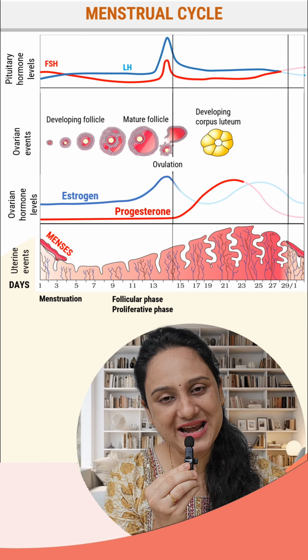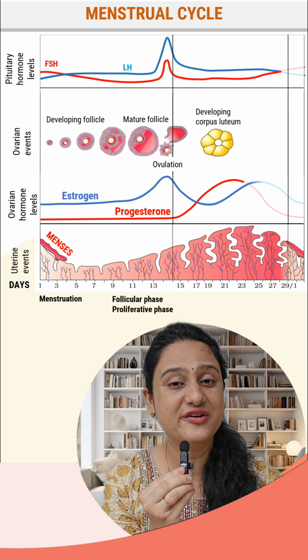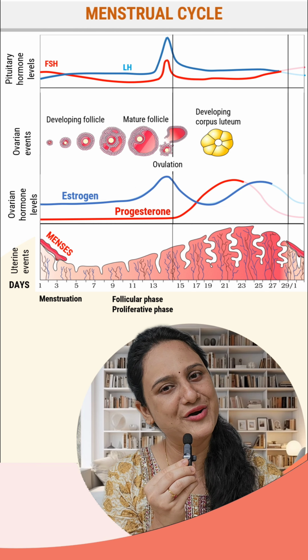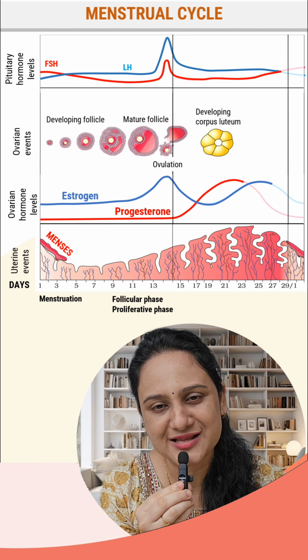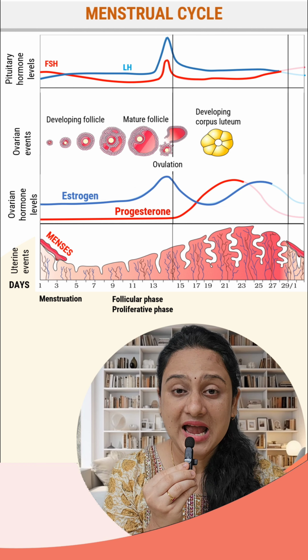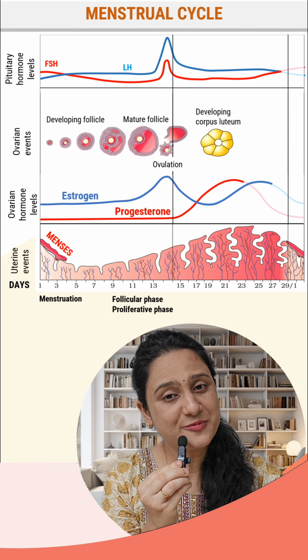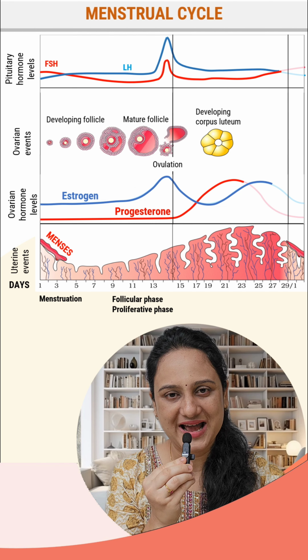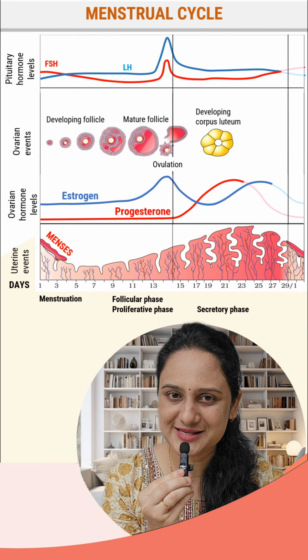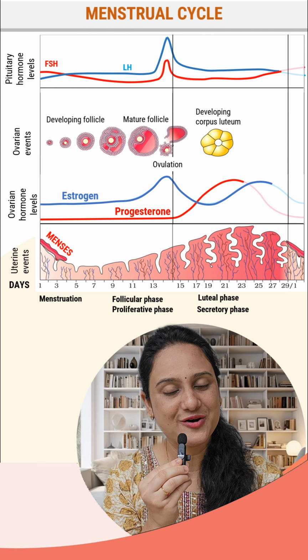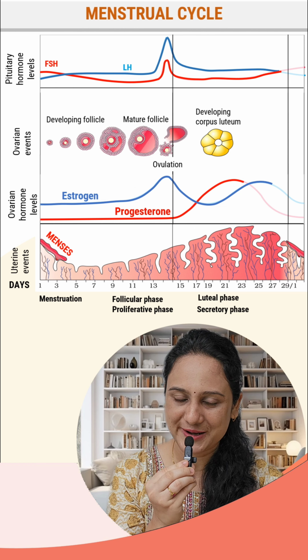This corpus luteum is temporary endocrine in nature, responsible for formation of progesterone and estrogen. This progesterone and estrogen is responsible for proliferating and maintaining the endometrial lining along with formation of some glands which are nourishing in nature. Hence, from the uterus point of view, this phase is now called the secretory phase, and from the ovarian point of view, this phase is called the luteal phase because there is dominance of the corpus luteum.